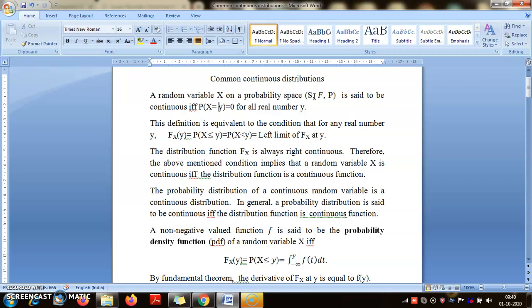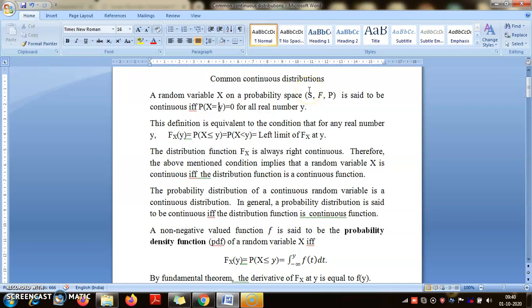But I had told you that continuous probability distributions refer to situations where the underlying probability space is uncountable. Then we have seen examples where the underlying probability space is uncountable, but the probability assigned to each outcome is 0.